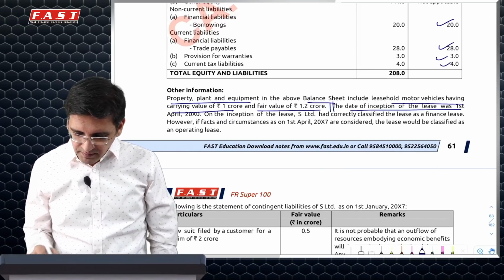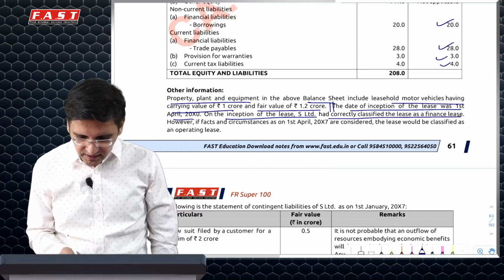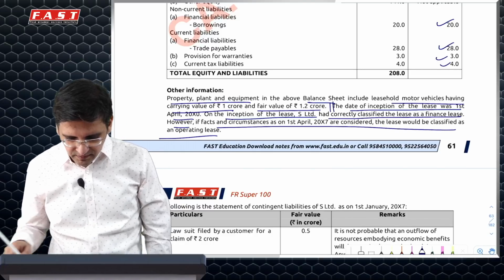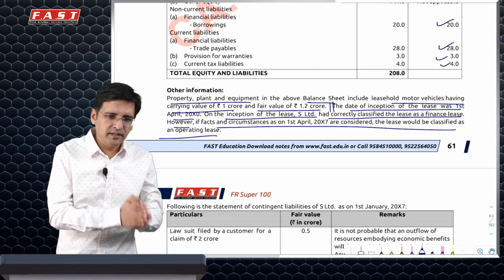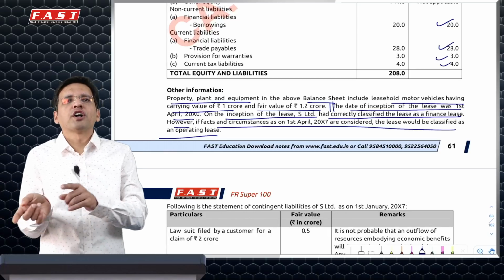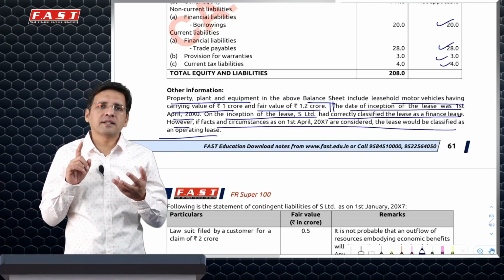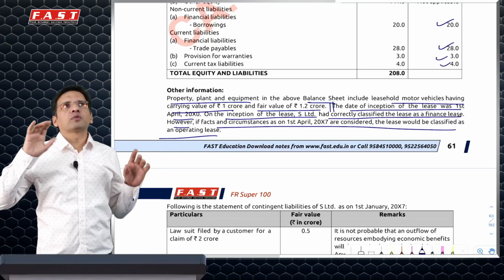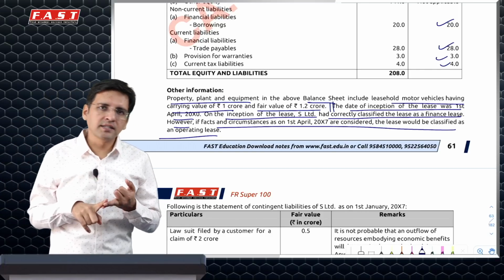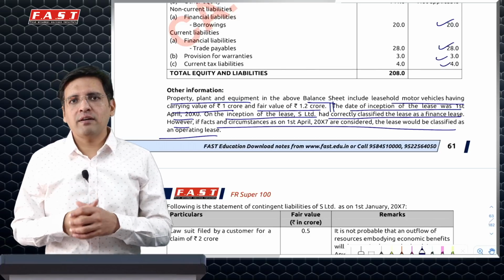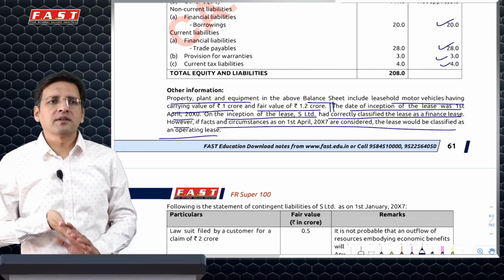So it says date of inception, 1st April. S Limited has classified the lease as finance lease. But if we see the circumstances today, it will be an operating lease. We will simply say that you've classified it as finance lease. The classification is not rechecked; that exists even today. 103 specifically says that when you acquire a company, you classify all the assets and liabilities from the parent's point of view. However, insurance contracts and lease agreements are not reclassified on the date of acquisition. They are accounted for with the same classification which was done earlier.